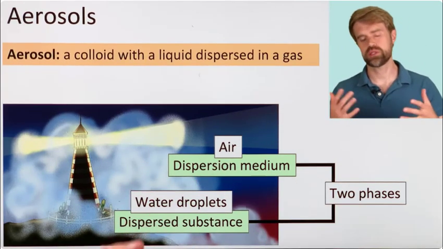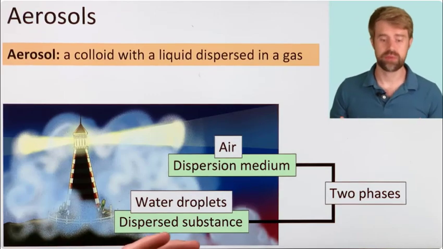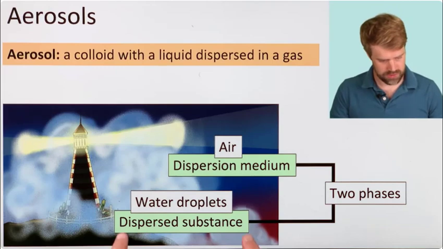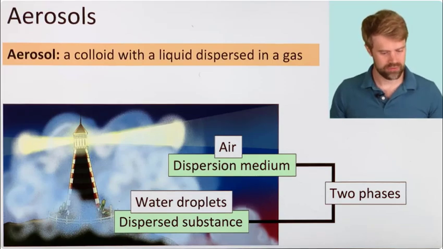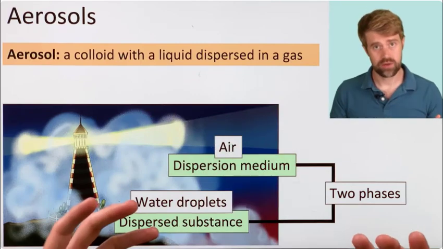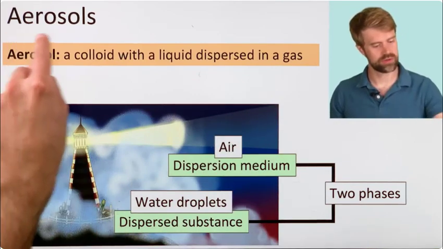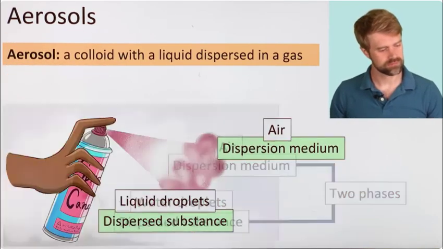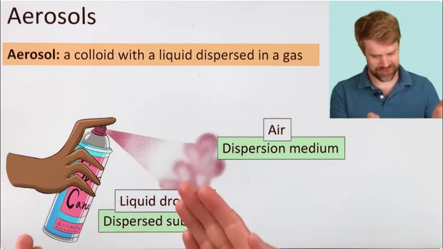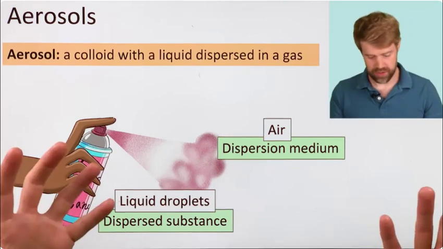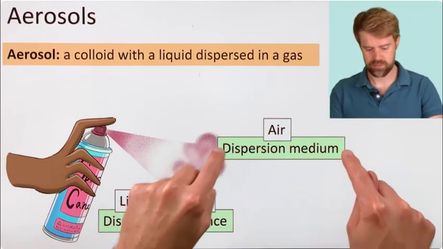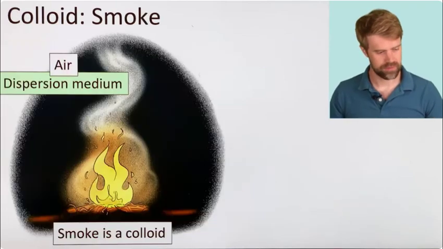Now, there are different types of colloids. These depend on what the dispersion medium is and what the dispersed substance is. When you have liquid dispersed in a gas, like fog, you have a type of colloid called an aerosol. You might have heard that word before, maybe with an aerosol spray can. Same as fog. Liquid is a dispersed substance, and air is the dispersion medium.